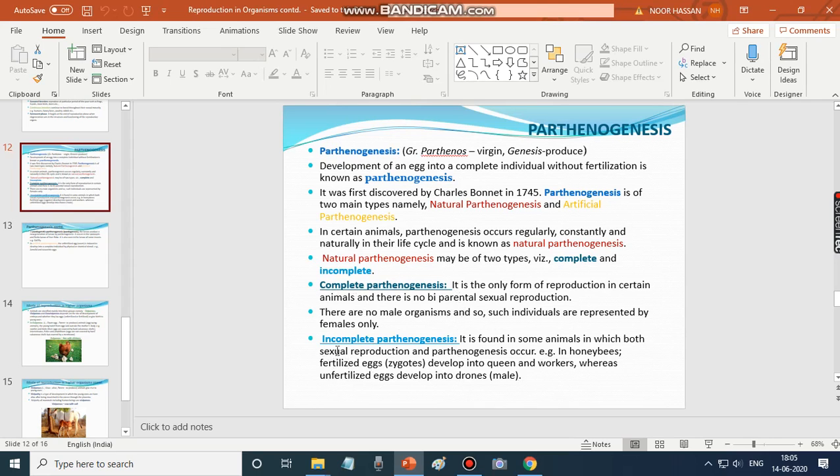On the other hand, in incomplete parthenogenesis, both sexual reproduction and parthenogenesis occur. It is found in some animals like honeybees. In honeybees, fertilized eggs, that is zygotes, develop into queen bees and worker bees, whereas unfertilized eggs develop into drones or males.